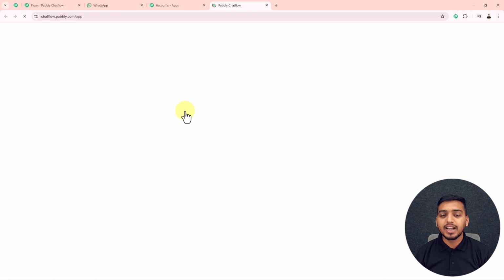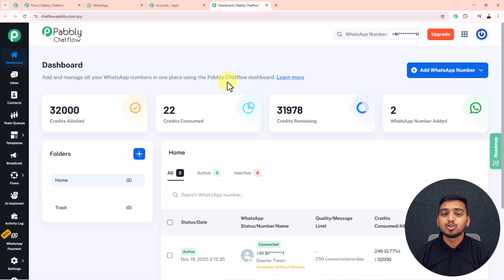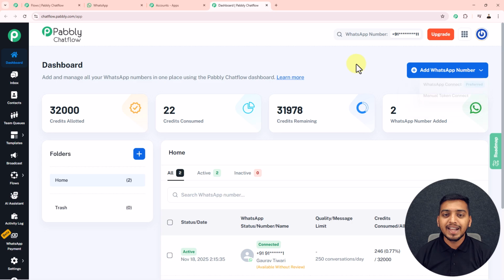This will get me directed on the dashboard of Pabbly Chatflow. Now when you are inside this dashboard, the first thing that you have to do is add your WhatsApp number by clicking on this button given on the right side here. And you can select any of these two different methods, WhatsApp Connect method and manual token connect method, to add your WhatsApp number inside Pabbly Chatflow if you haven't already added your WhatsApp number.